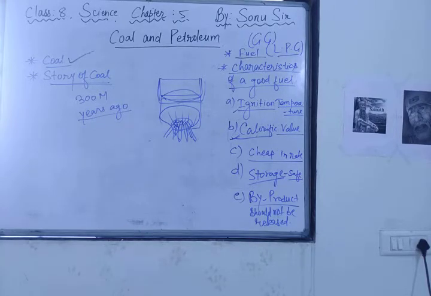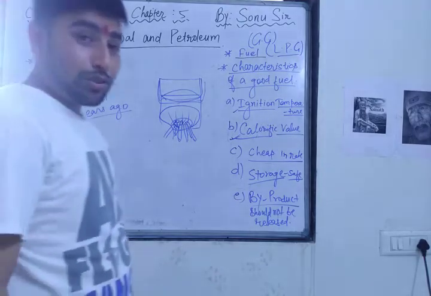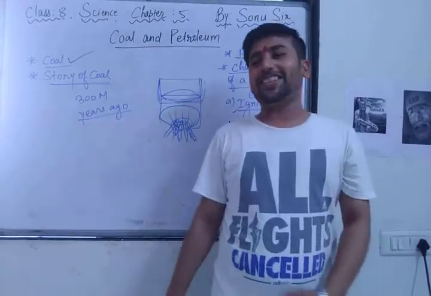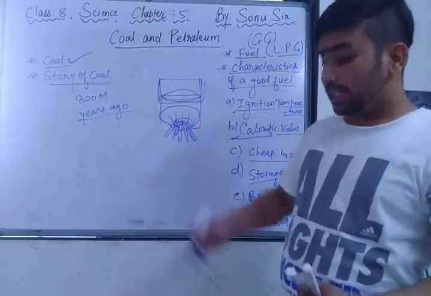When coal is heated in air, it burns and produces mainly carbon dioxide gas. Coal is processed in industry to get some useful products such as coke, coal tar and coal gas. So how was the story? Have you heard the story? Means 300 million years ago.